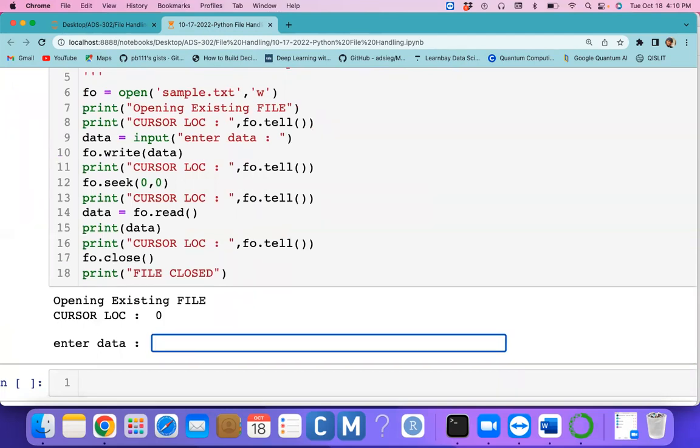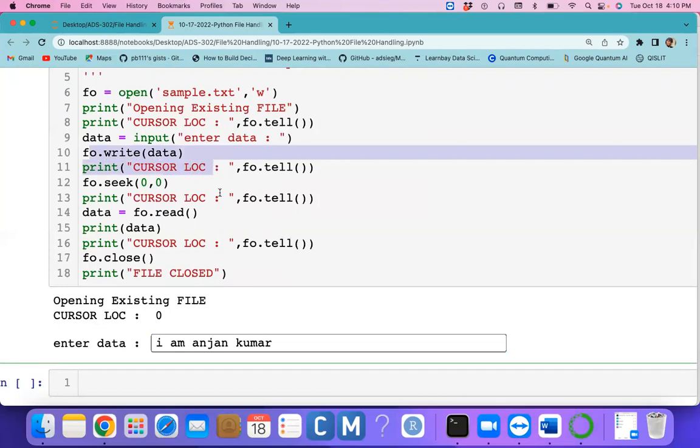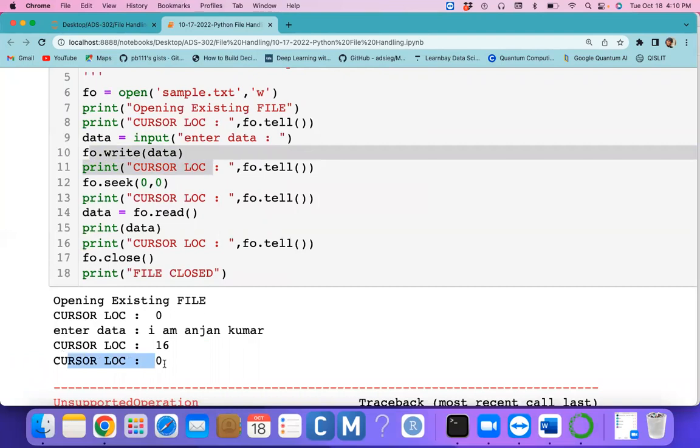So here I can enter some data. I am Anjan Kumar. This is the data I entered from the keyboard. This data will be redirected into my existing file, and after that I set the cursor at 0 0. After 16 characters I set the cursor at the 0 0 location, that means the beginning of the file, and I print the cursor location.